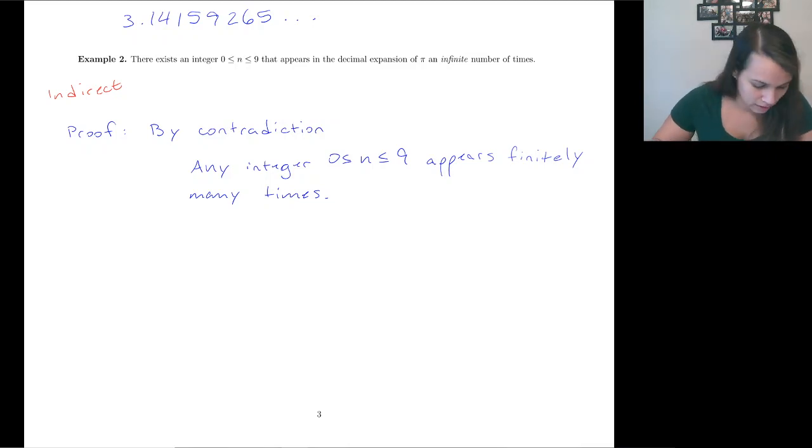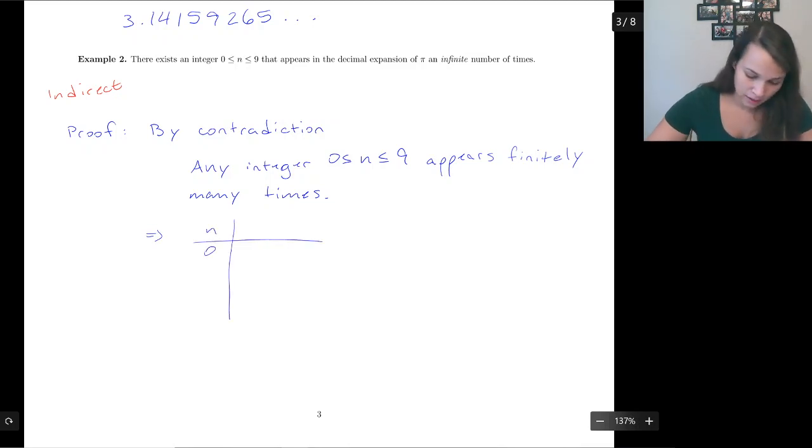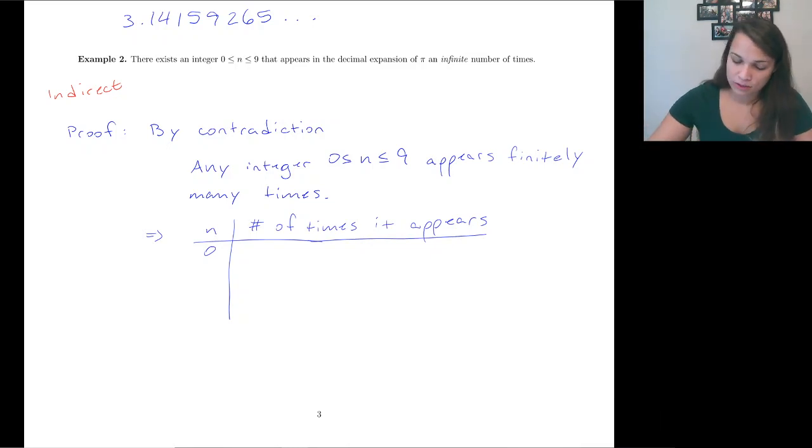So then I'm going to make a little chart. If we are looking at the integer n equals 0, I could say the number of times it appears. I don't know how many, I just know it shows up a finite number of times, so I'll say it's k0 number of times.